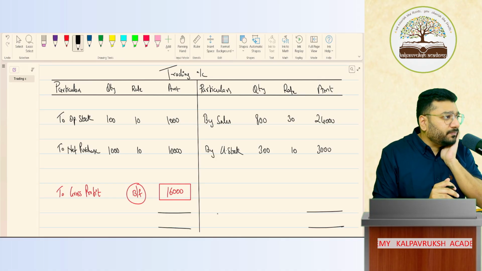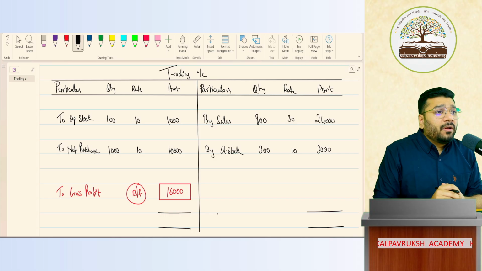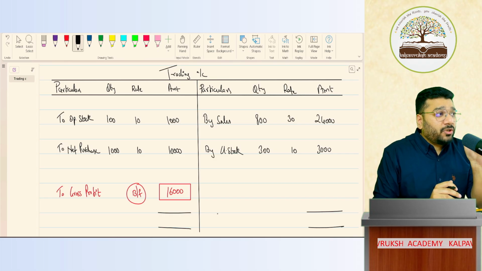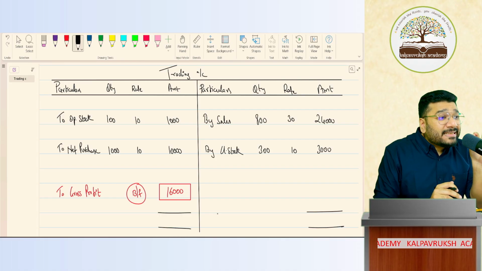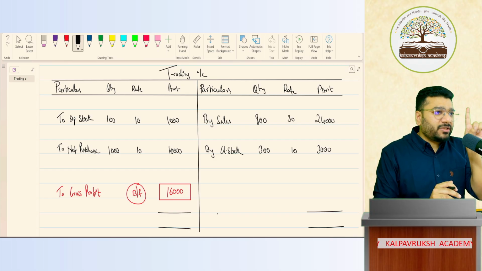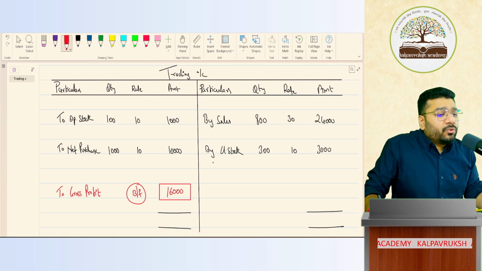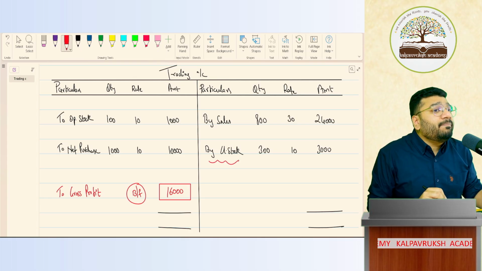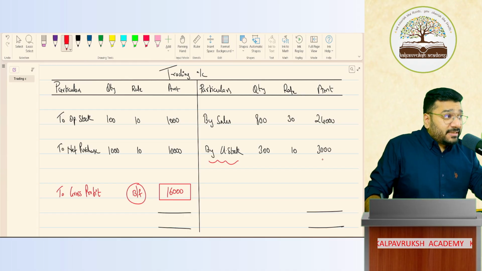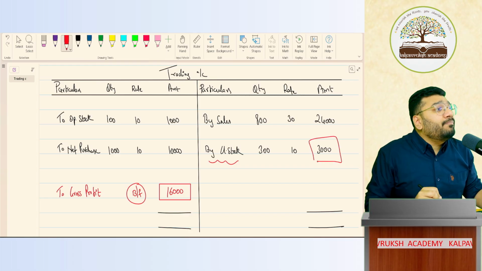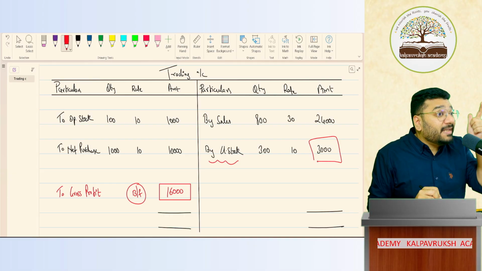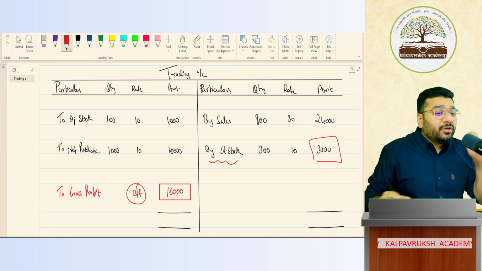My simple question to all of you. Why does closing stock, closing inventory appear in the credit side of trading account? This is my first question. Why do we record closing inventory in the credit side of trading account? Okay. Second, what is the impact of this closing stock on the profitability? If you understand that only, we will understand the importance of the term closing stock. Why closing stock valuation is very important, we'll understand that. Got it? So for that, you have to tell me two things.